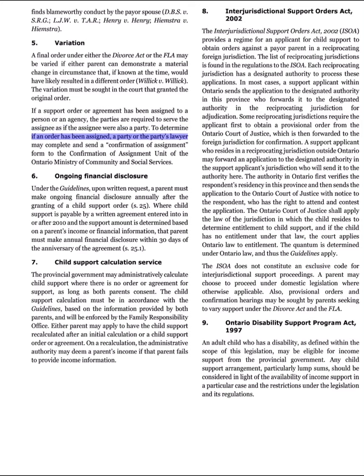To determine if an order has been assigned, a party or the party's lawyer may complete and send a confirmation of assignment form to the Confirmation of Assignment Unit of the Ontario Ministry of Community and Social Services.